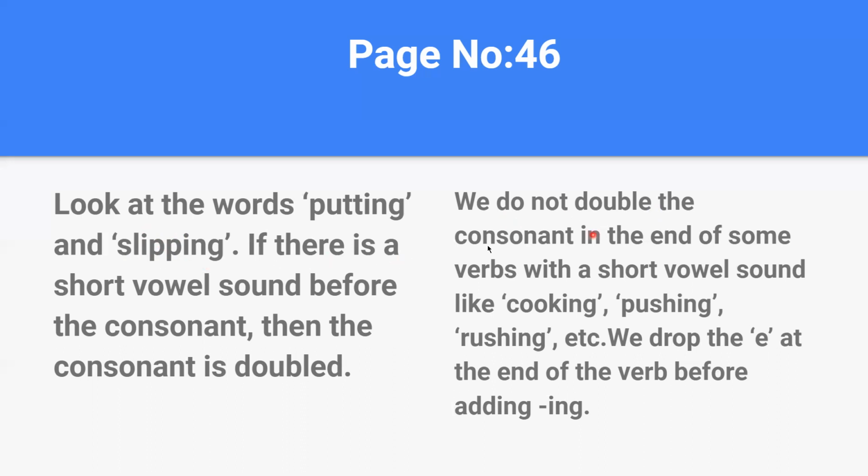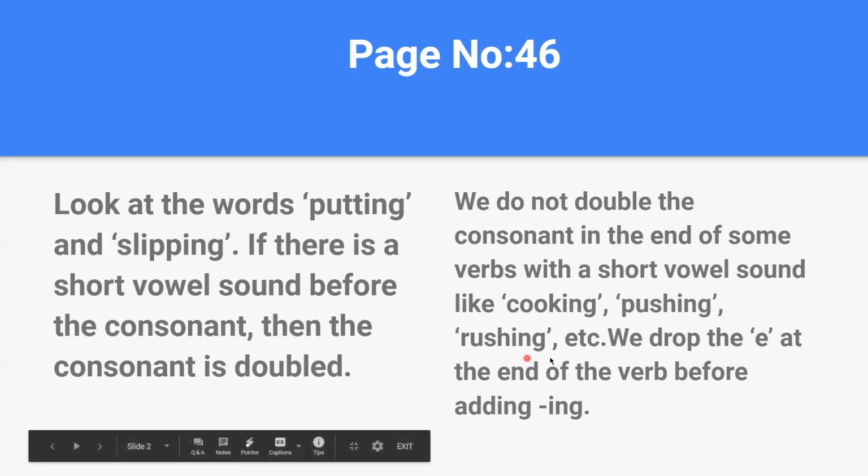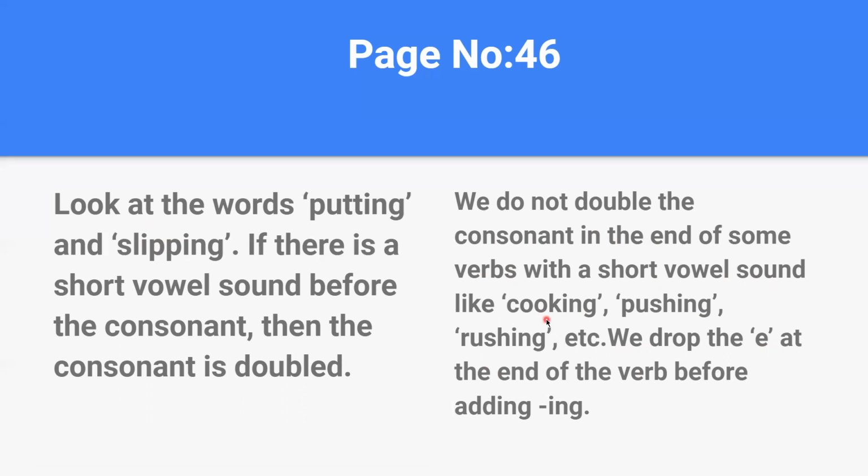We do not double the consonant at the end of some verbs with a short vowel sound, like cooking, pushing, rushing, etc. Even though they have a short vowel sound before the consonant, in such cases it will not be doubled.